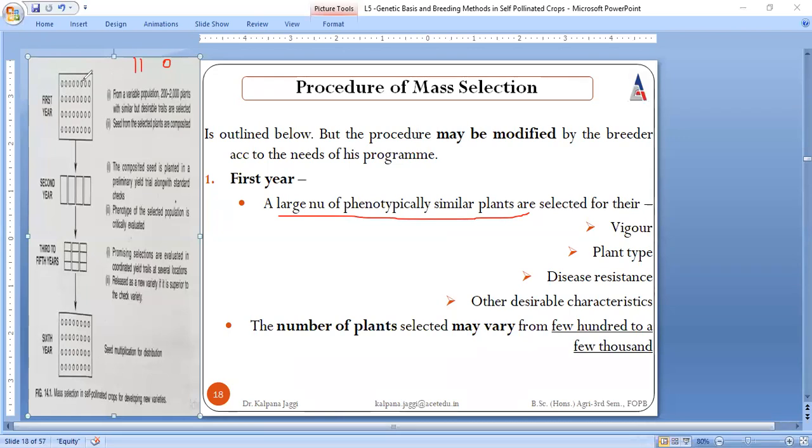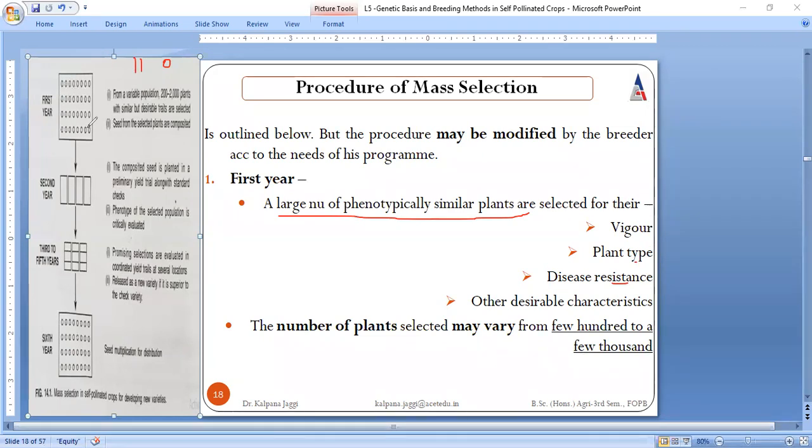These are the large number; on paper we can represent only so many, but think in terms of 1,000, 2,000, 3,000. This selection is on the basis of plant type and disease resistance. We took certain features on the basis of which these plants are selected.